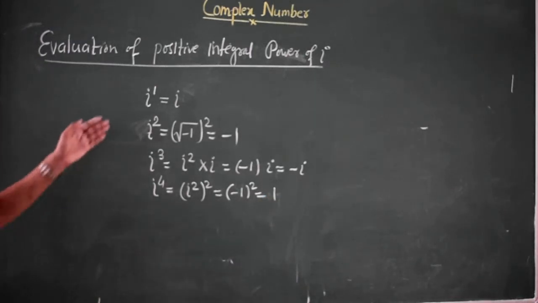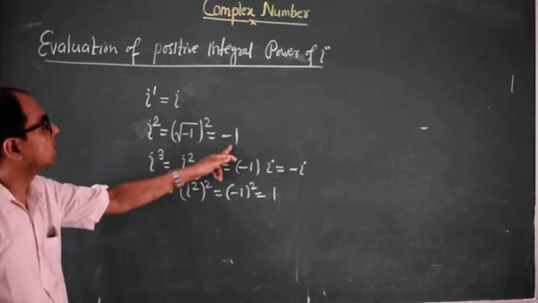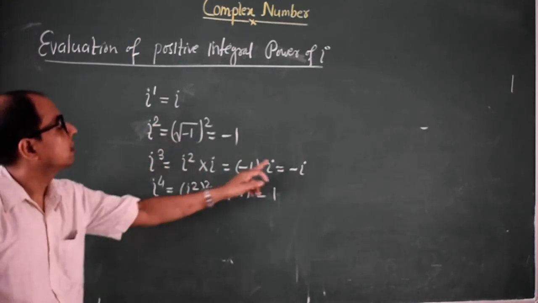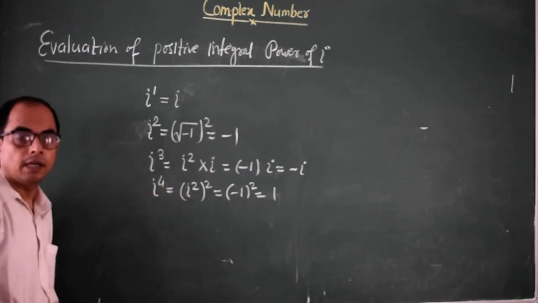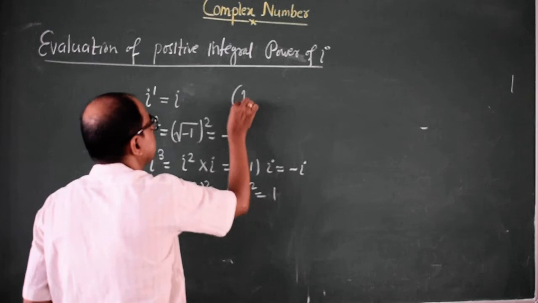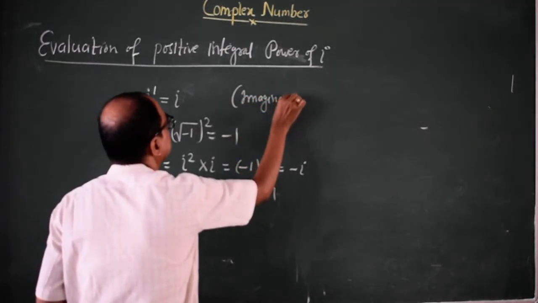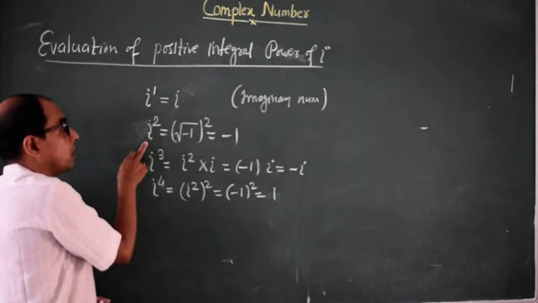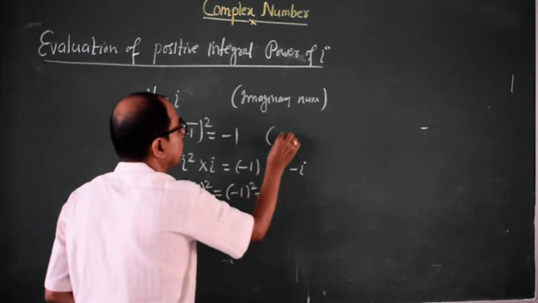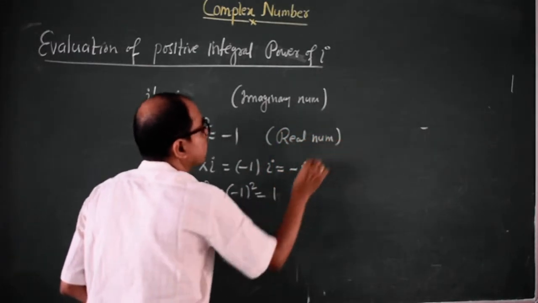So iota to the power 1 is iota itself. Iota to the power 2 is minus 1. Iota to the power 3 is minus iota. Iota to the power 4 is 1. Clear? Iota is an imaginary number. Value of iota square is minus 1, which is a real number.